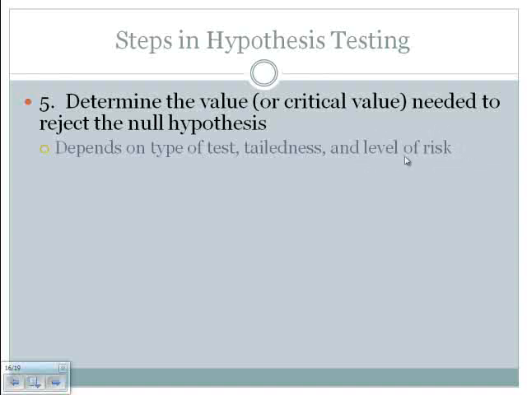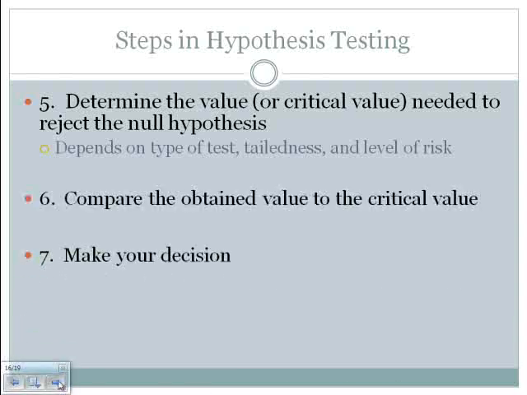And then the other factor that comes into play is our level of risk, or our alpha level. So think back even really to that second or third Link to the Future in Module 2. You were exposed to some alphas there. Alpha of 0.01, alpha of 0.05. The interpretation of that is for alpha of 0.01, one time in 100 we are willing to make the wrong decision or be wrong about our decision. Alpha 0.05 says that we're willing to be wrong or make the wrong decision 5 times out of 100. And so we'll be working with this a little bit later.